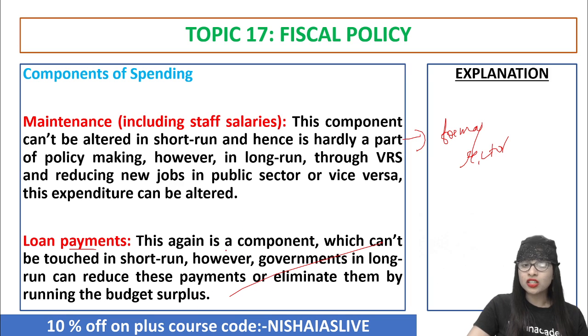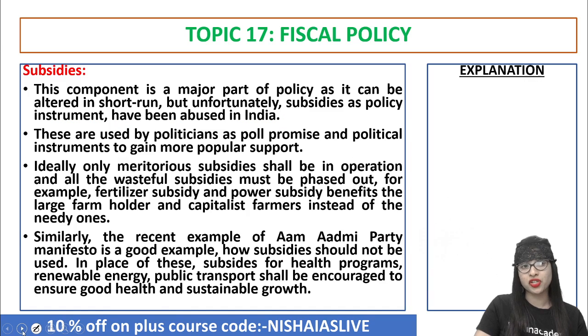Now, in the context of this component of spending of fiscal policy, in the context of loan payment, in the short term you cannot do anything. Whereas in the long run, the government can reduce its payments or eliminate them. How, guys? By running a surplus budget. That is, earning more income and incurring less expenditure.